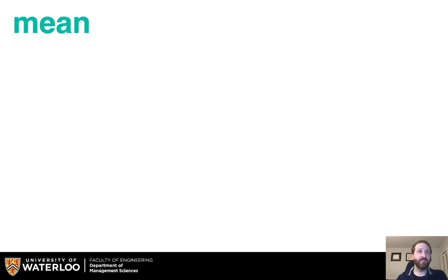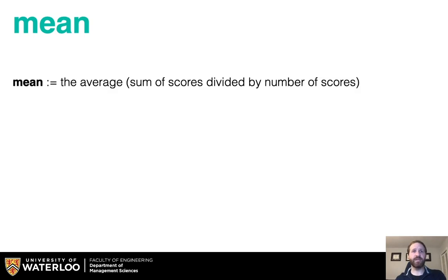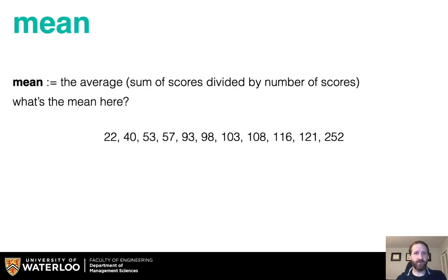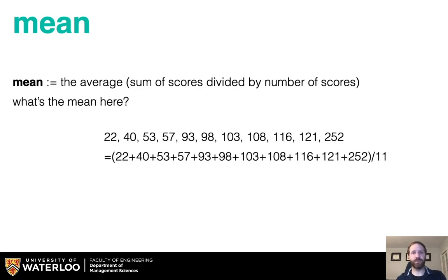And you might have said the mean as a measure of central tendency. The mean is the average, the sum of scores divided by the number of scores. So what's the mean with this set of data? Well, we would sum it, divide by the number, which is 11, and we'd arrive at 96.64. You'll notice that it's similar to the median, which means that we have a sense of central tendency, but it's a little bit different. So there are two different ways of representing the data more generally.